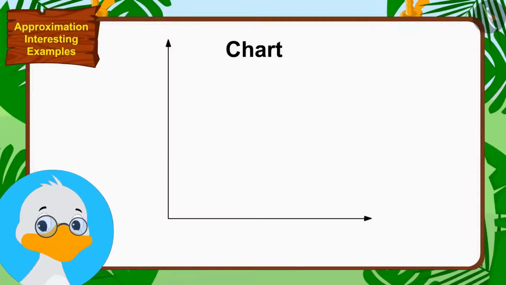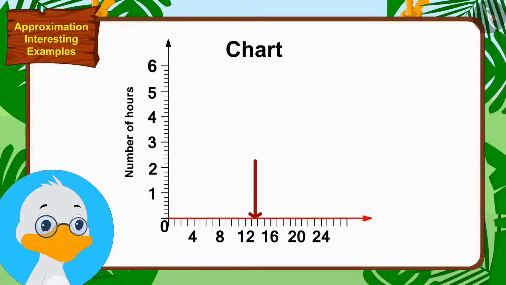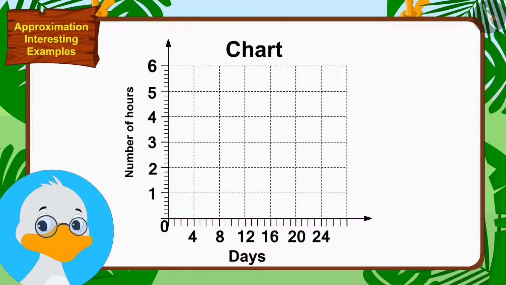Uncle has made a chart for this. Uncle has shown the number of hours on the vertical line of the chart and the number of days on the horizontal line. Currently, children spend an average of 5 hours and 20 minutes on the phone every day.